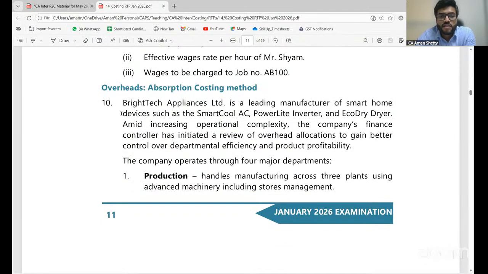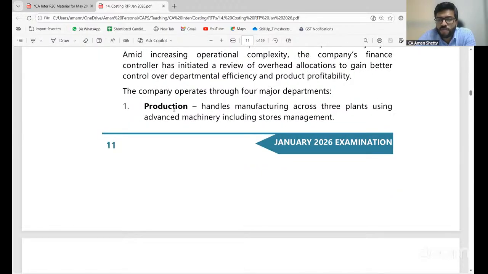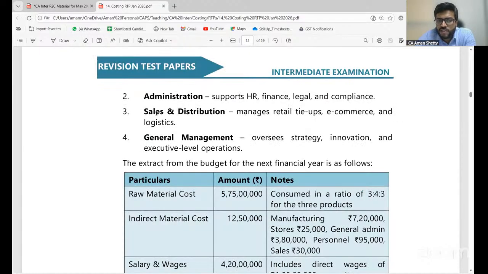Yes, look at this. Bright Appliances Limited is a leading manufacturer of smart home devices such as Smart Cool AC, Power Light Inverter, and Eco Dryer. Now, amid increasing operational complexities, the company's finance controller has initiated a review of overhead allocations to gain better control over departmental efficiency and product profitability.